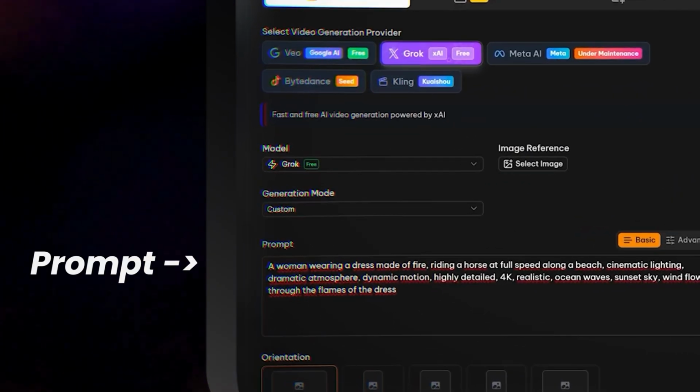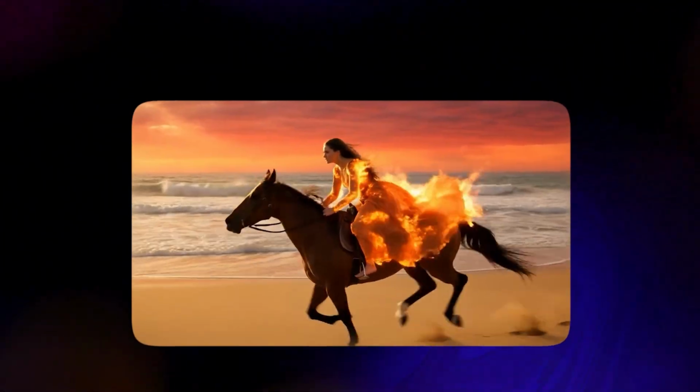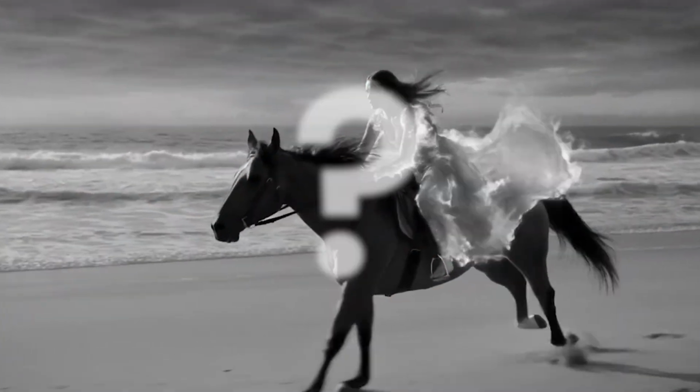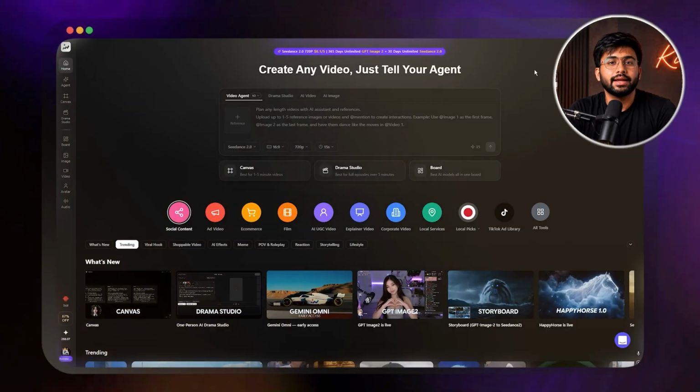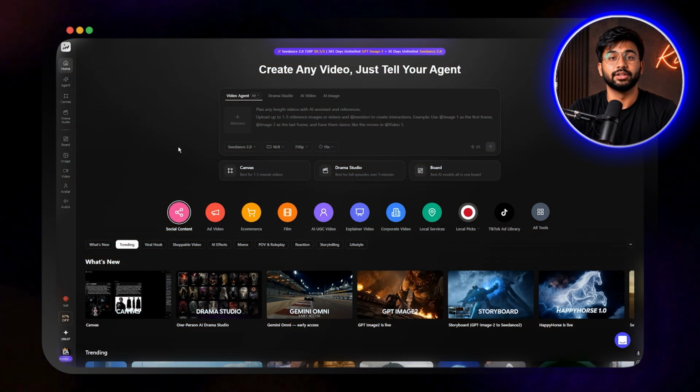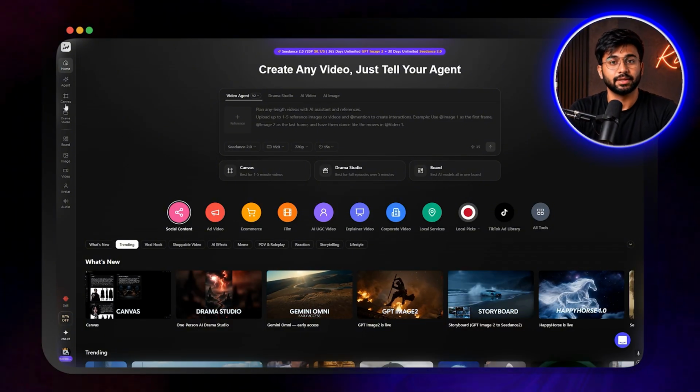Now, think about how you use AI video tools right now. You open the platform, write a prompt, generate, look at what came back, and realize the character looks different from the last clip. You're not directing, you're playing a slot machine. Topview Canvas is the pre-production studio that AI video has been missing.